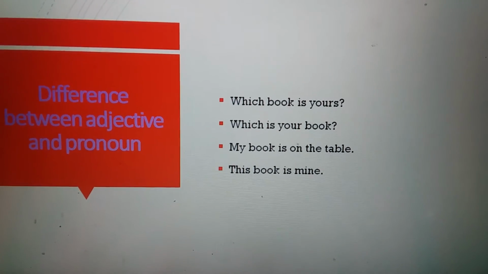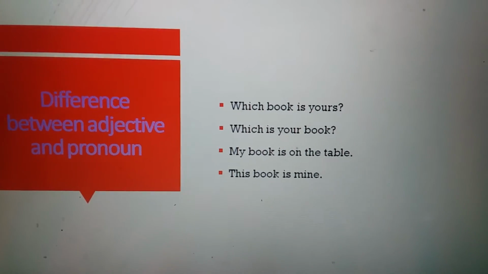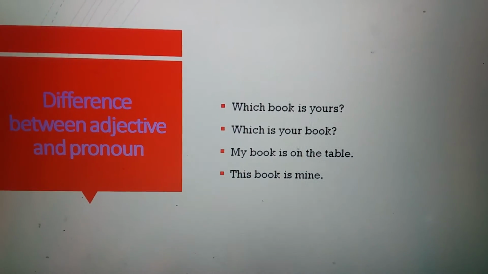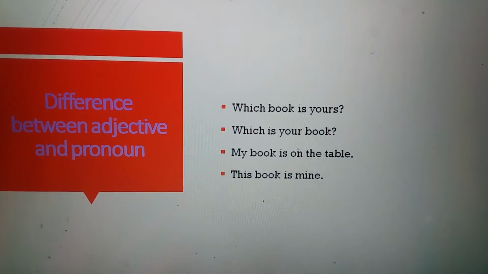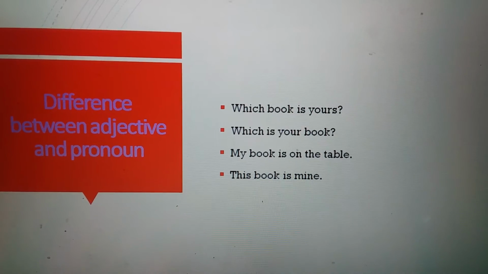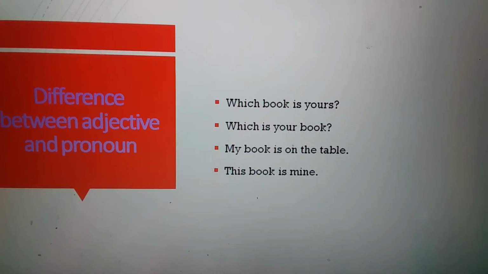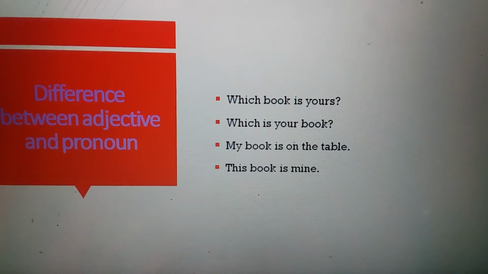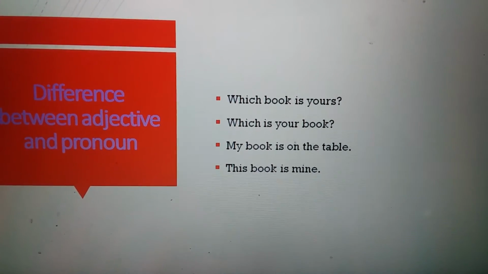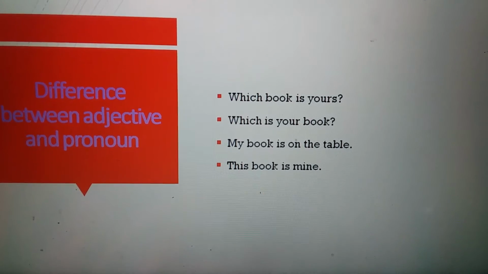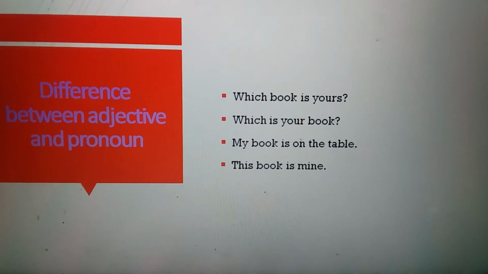Next sentence, my book is on the table. Here book, whose book? My book. After my there is a noun, so my is a possessive adjective. And this book is mine. Here the word mine is a pronoun because after that there is no noun.